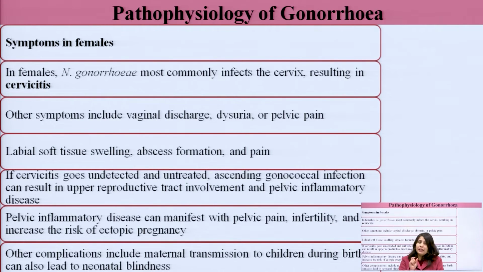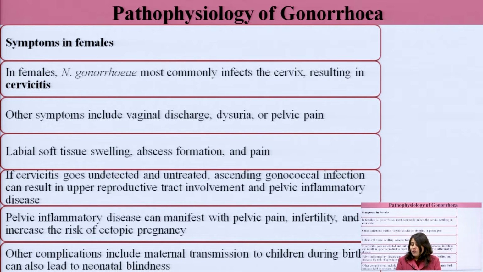Labia stands for basically lips. So when we talk about the female genitalia, there are labia majora and labia minora. These are the lip-like structures in the female genitalia which swell due to this infection by Neisseria gonorrhea. Abscess formation is basically the formation of boils. When I use the word boils, it means pus-filled tissues. Pus-filled eruptions are there, and there is a lot of pain.